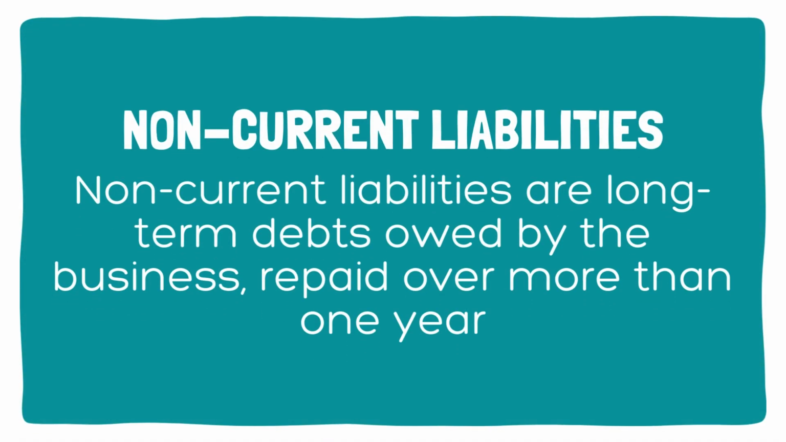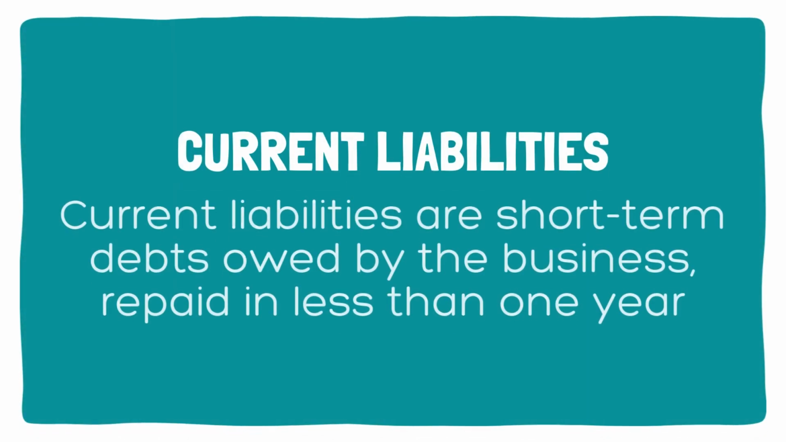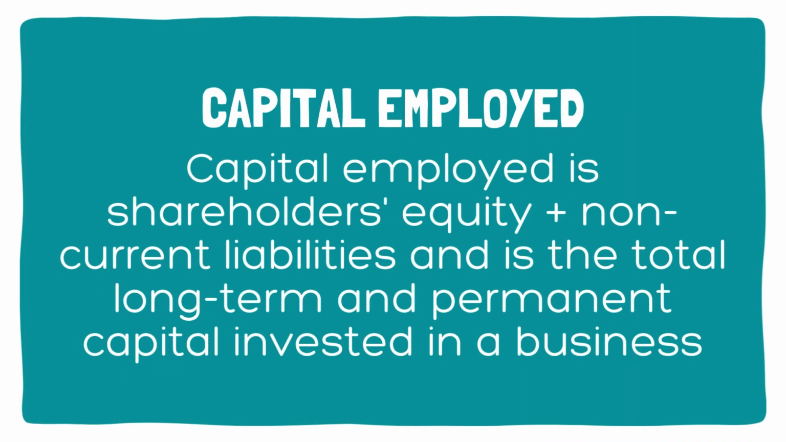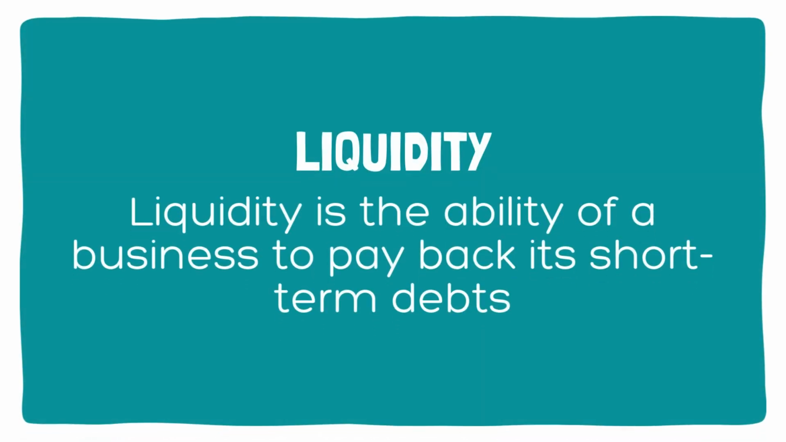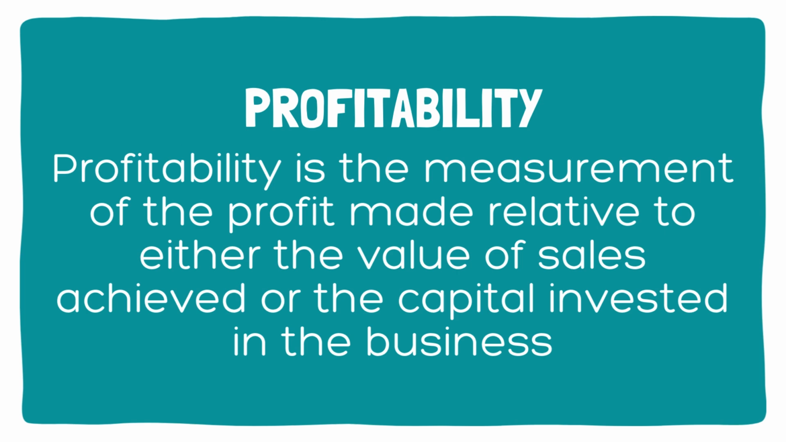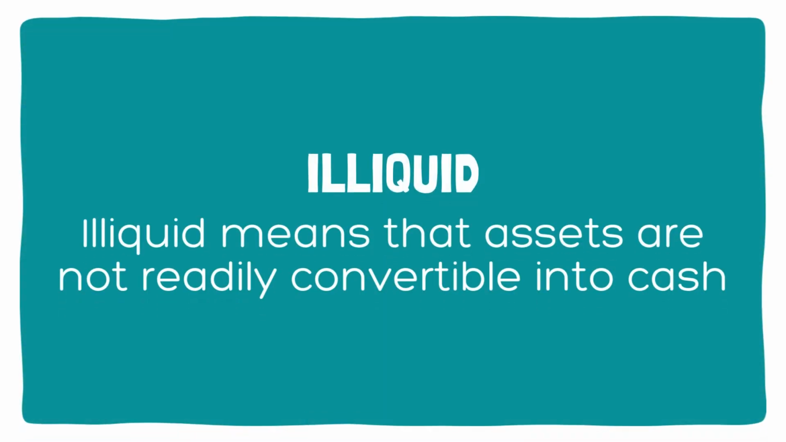Non-current liabilities are long-term debts owed by the business, repaid over more than 1 year. Current liabilities are short-term debts owed by the business, repaid in less than 1 year. Capital employed is shareholders' equity plus non-current liabilities and is the total long-term and permanent capital invested in a business. Liquidity is the ability of a business to pay back its short-term debts. Profitability is the measurement of the profit made relative to either the value of sales achieved or the capital invested in the business. Illiquid means that assets are not readily convertible into cash.